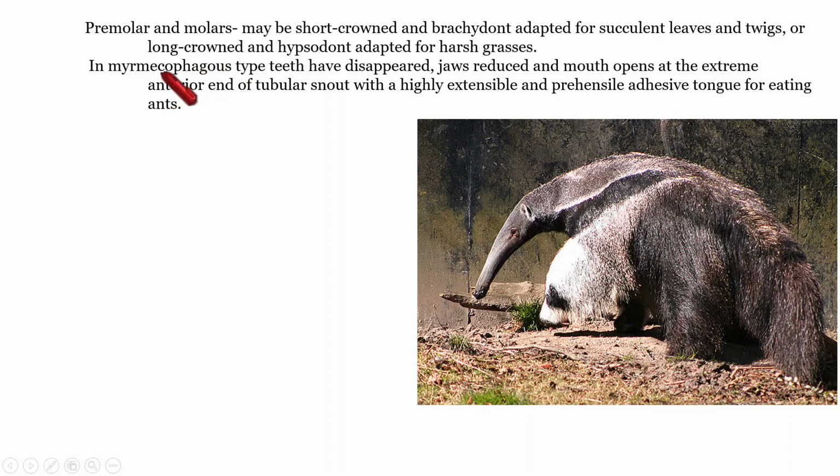And in the case of myrmecophagous mammals, meaning ant-eating mammals, they don't possess any teeth. Their jaws are reduced, and the mouth opens at the extreme end of a tubular snout. They also possess a highly extensible, prehensile, adhesive tongue for eating the ants. So these are all the modifications, adaptive radiation in terms of teeth in the case of mammals. With this, we are going to finish today's section and class.